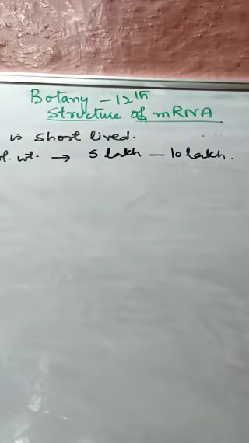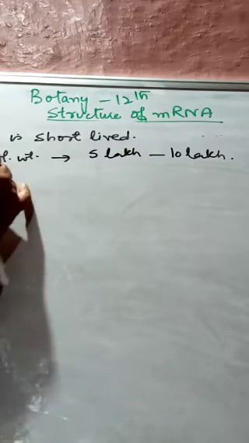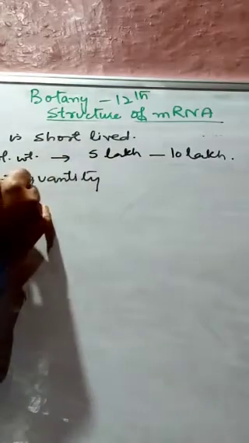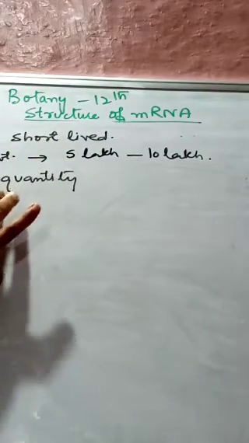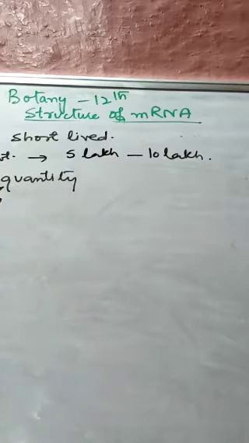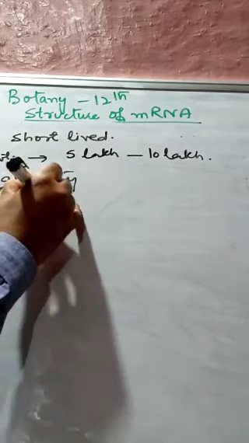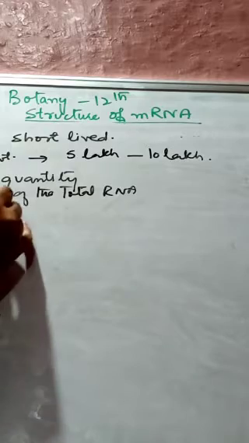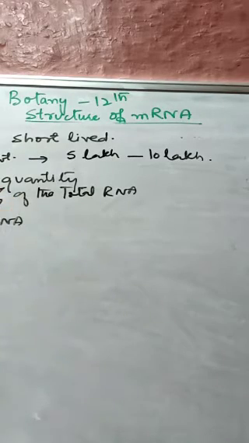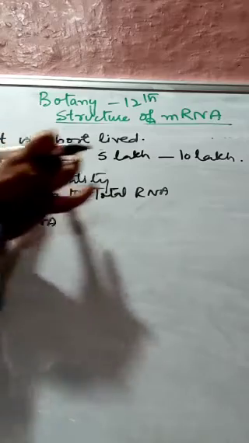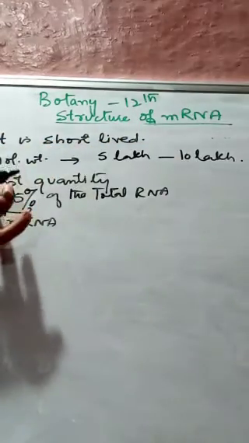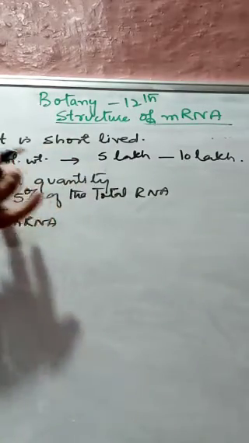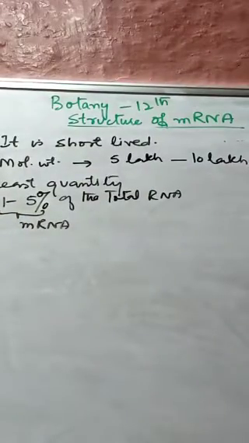Third, if we see its characteristic features, it is found in the least quantity, about 1 to 5% of the total RNA. So we can say it is short-lived, its molecular weight is 5 lakh to 10 lakh, and in total RNA, mRNA is the least quantity, about 1 to 5%.